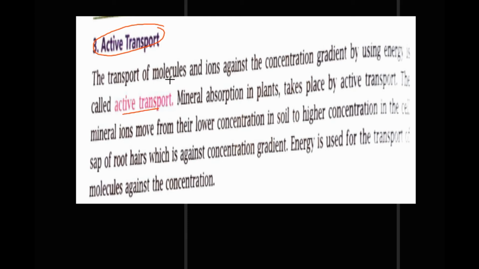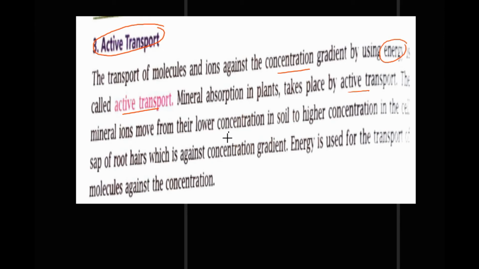The main thing here is that osmosis and diffusion, we have seen, were without use of energy. Active transport goes against the concentration gradient by using energy, right? Mineral absorption in plants takes place by active transport.